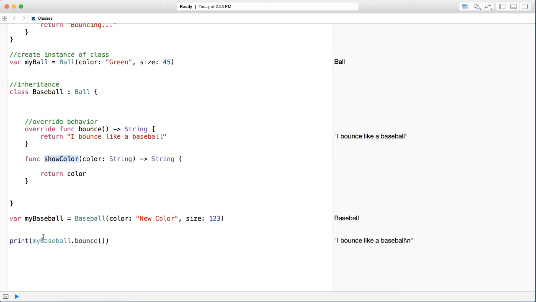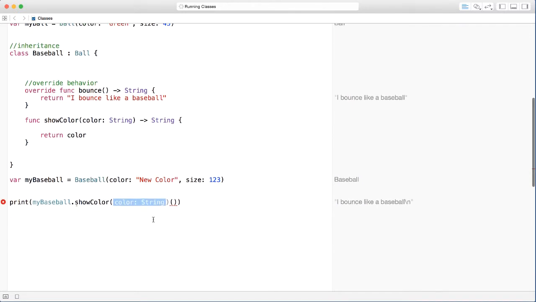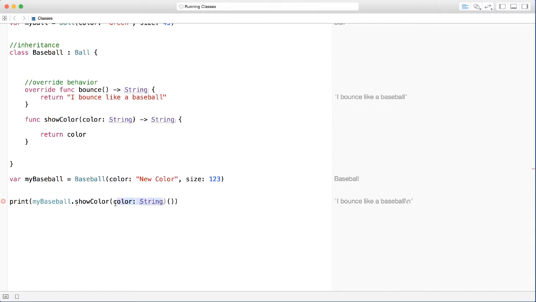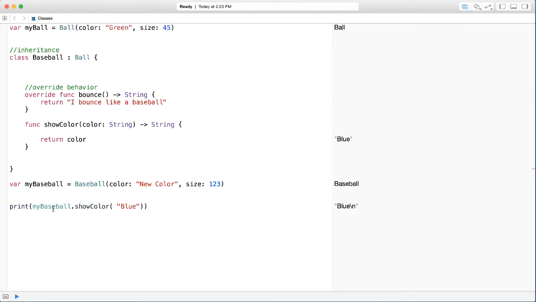You can see if we go print here my baseball and say, for instance, show color, there it is. We of course have to pass in a string and say blue. Okay, let's get rid of all of this extra residual. And you can see my baseball.show color is blue because we've passed in the blue there.